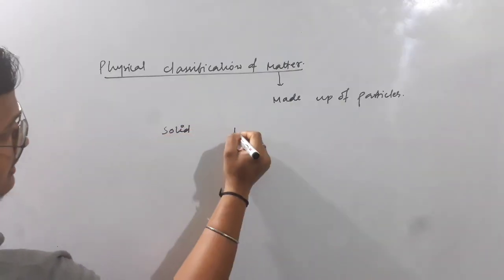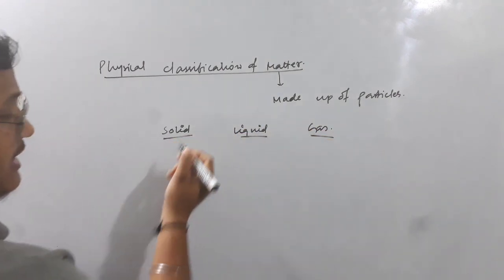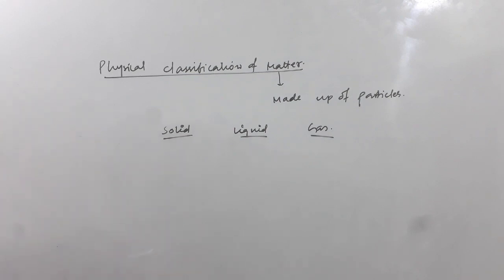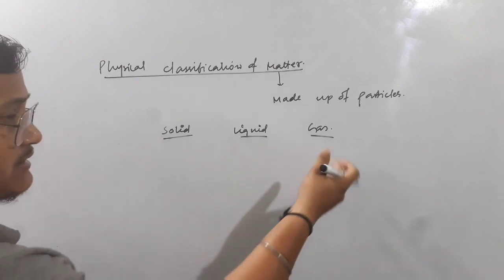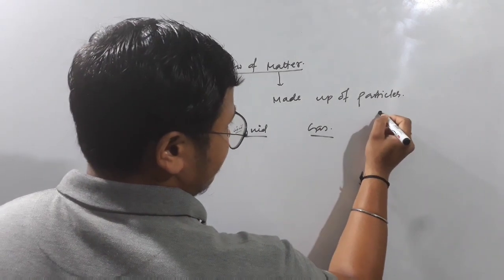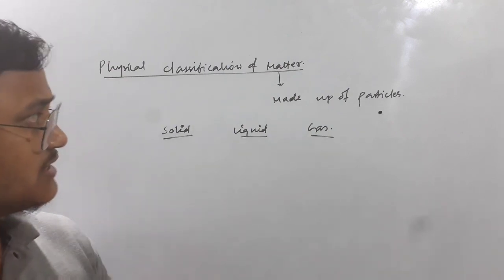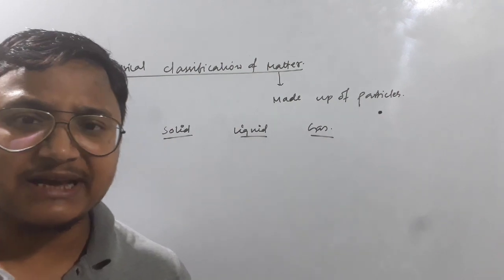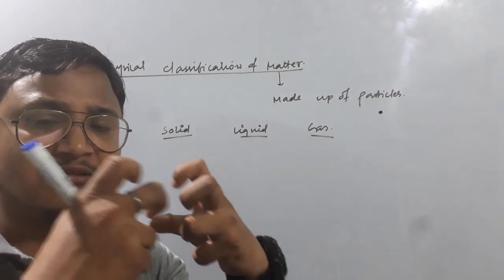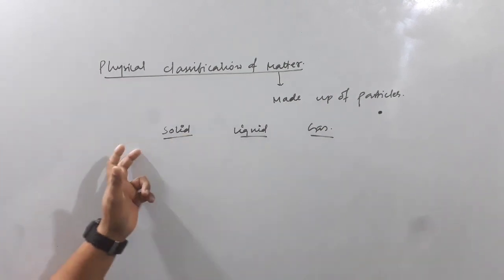Now look, that means whether it is solid, liquid, or gas, all of them are made up of particles, right? Then what is the difference, or what is the basis on which we have divided them as solid, liquid and gas? Isn't this the question in your mind, right? Now consider, I am writing, say this is a particle. Now the physical classification of matter says that, as they all are made up of particles, the basis of the classification is the intermolecular attraction between the particles. Okay, that is the basis in this case.